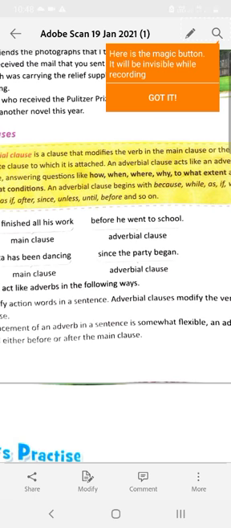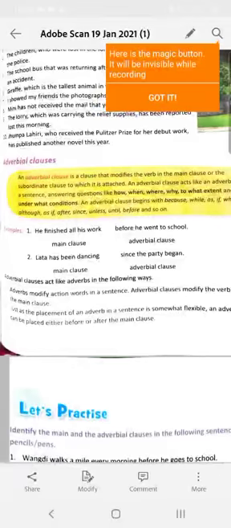He finished all his work before he went to school. When did he finish his work? Before he went to school. So, he finished all his work is the main clause here. Before he went to school is the subordinate adverbial clause because this says about time. When did she go to school? Before she went to school. She finished all her work. So it is an adverbial clause.